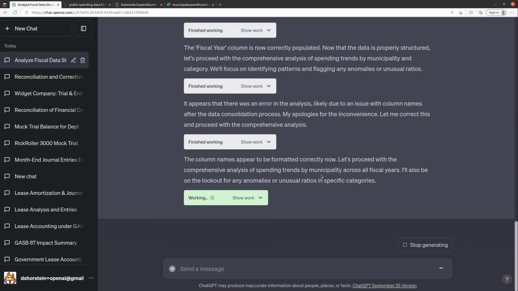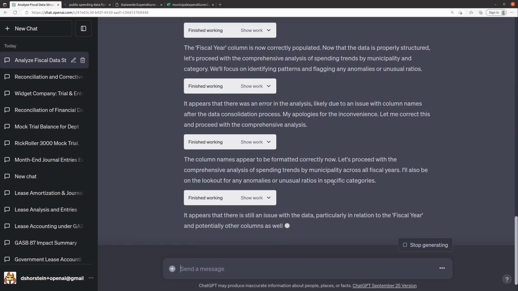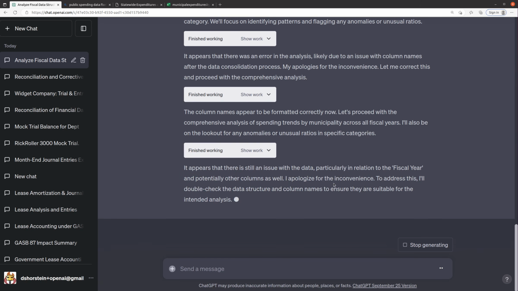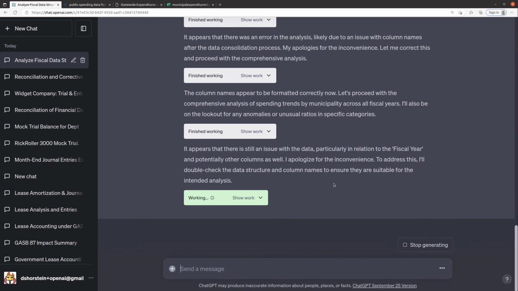I also love that, like with GPT-4, there's a limit of, I think it's like 50 calls per 3 hours or whatever it is. But when it tries again over and over again, that doesn't count towards the calls, because it's really just one prompt that I gave it, and it is just continuing to try to fix itself, which is awesome. Okay, still having an issue with the fiscal year and potentially other columns.